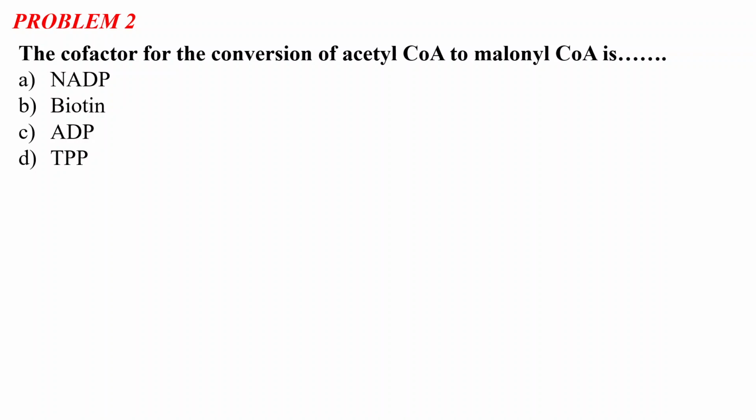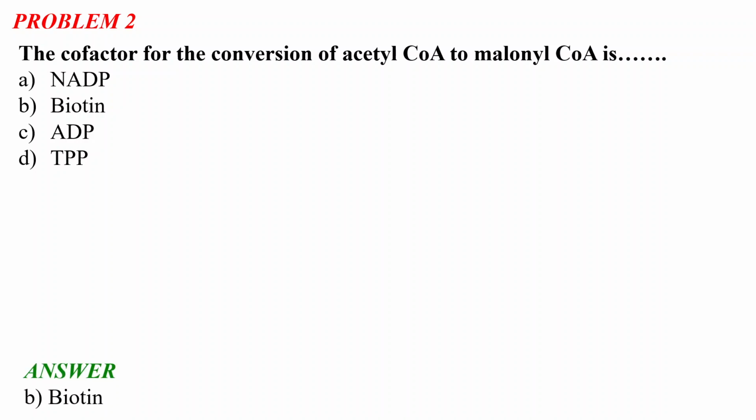A cofactor basically helps the enzyme to do the work. It is the intrinsic part without which the enzyme is not active at all. Without the cofactor, the enzyme is called the apoenzyme, and after combining with it, it is called the holoenzyme, which is the active form of the enzyme. So for this reaction, the conversion of acetyl CoA to malonyl CoA, you have to identify the correct cofactor. Let's see the answer first, then we will discuss this conversion and the cofactor.